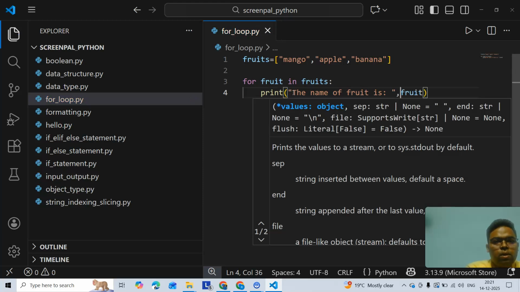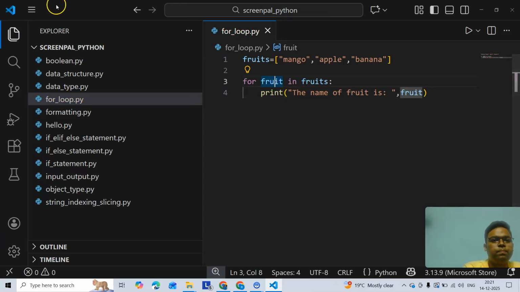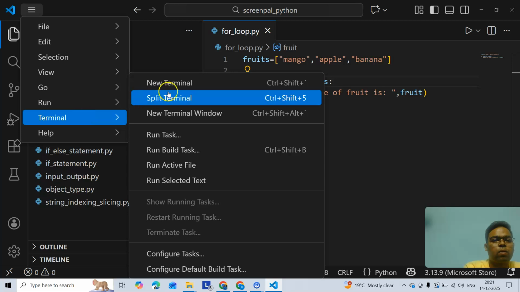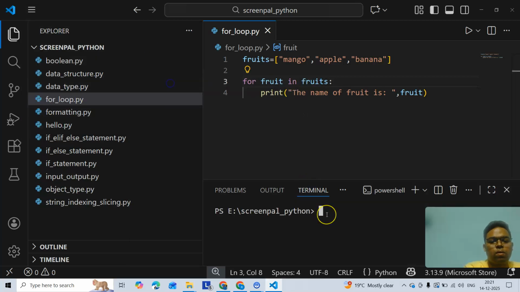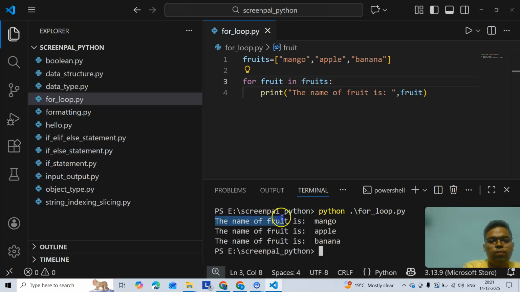Okay, so let's start it. Python for loop dot py. So we see the name of the fruit is mango, the name of the fruit is apple, the name of the fruit is banana. That's all.